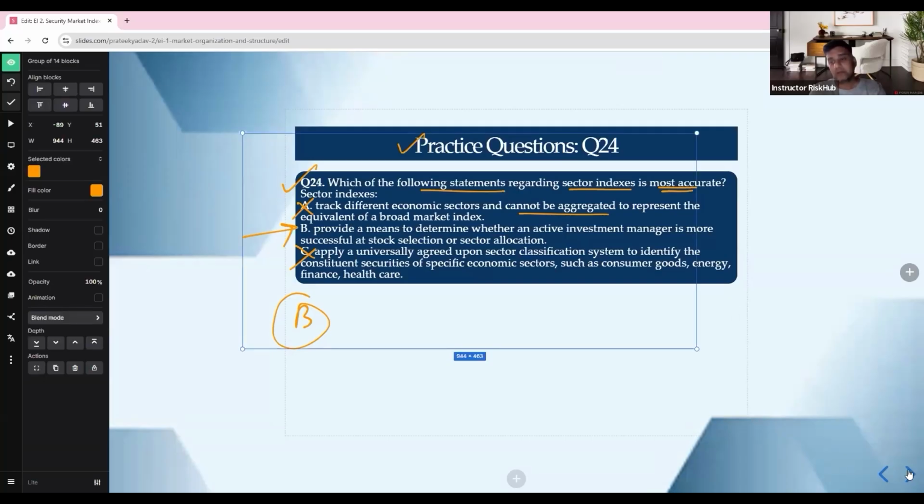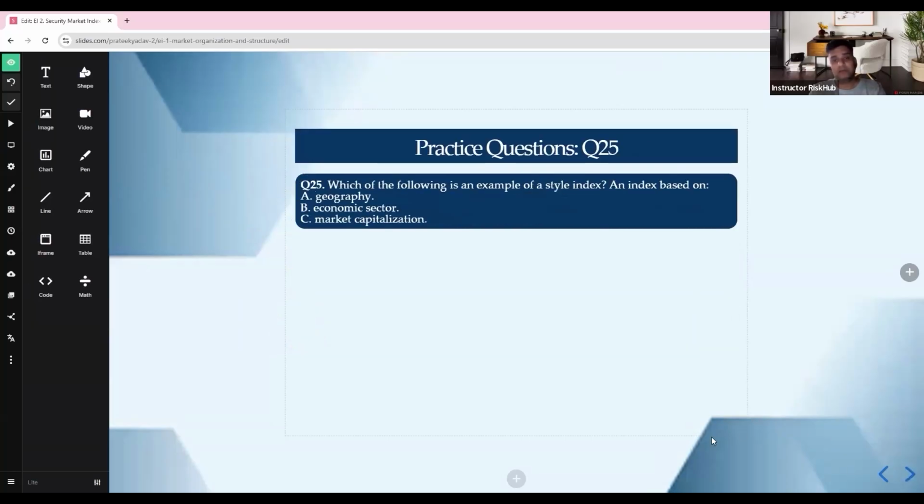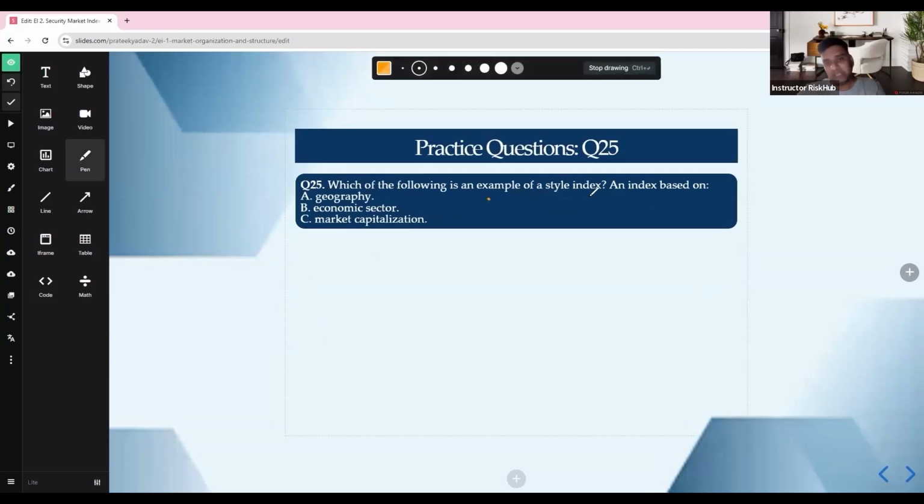Okay, then we go to the next question. Which of the following is an example of a style index? When you talk about a style index, it is not based on geography, economic sector, or market cap alone. Style index is how you invest, including size (large cap, mid cap, small cap) and value versus growth. So it is not geography, it is not economic sector, it is market cap.